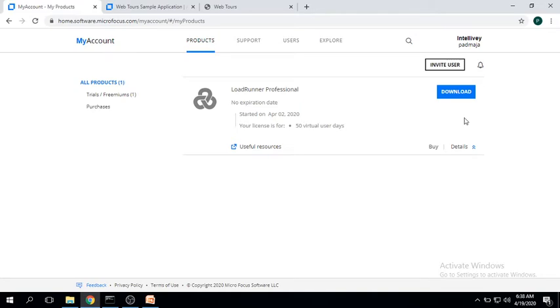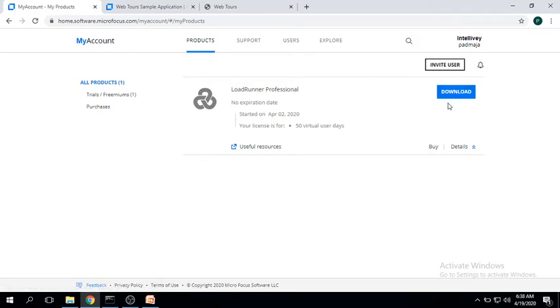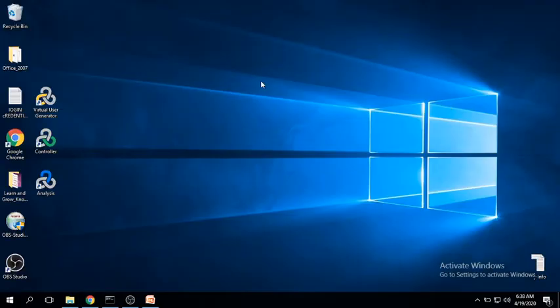Okay, so in my laptop I have already installed LoadRunner Professional, because by downloading this, I think nobody will face any issue during downloading LoadRunner. So directly I'm showing you the components available in LoadRunner. If you see on my desktop, LoadRunner is not a single tool, it's a combination of three components: virtual user generator, controller, and analysis. Let me explain all these in brief.